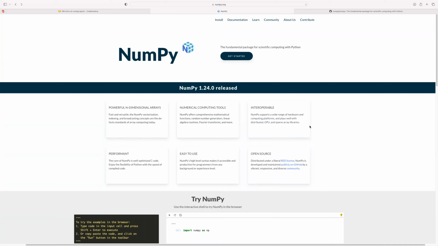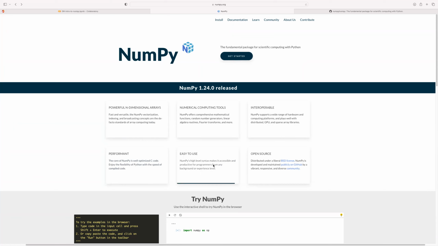If you're using sparse array libraries, NumPy is agnostic on that end. In terms of performance, at the core of NumPy is very well optimized C code. This allows the Python library, NumPy, to execute with so much efficiency and speed in terms of the compiled code.